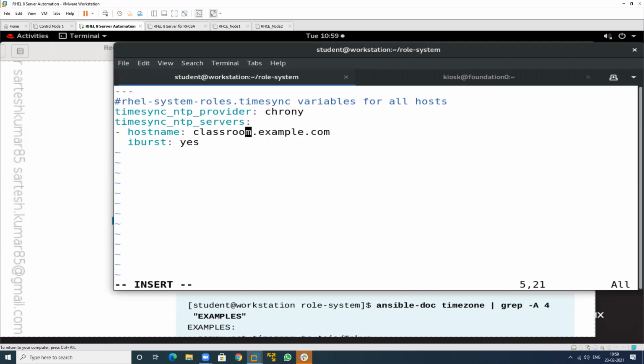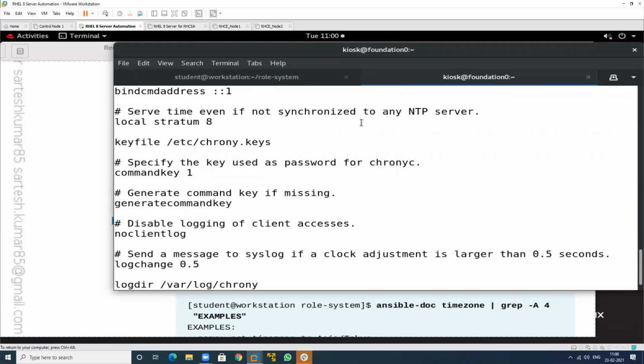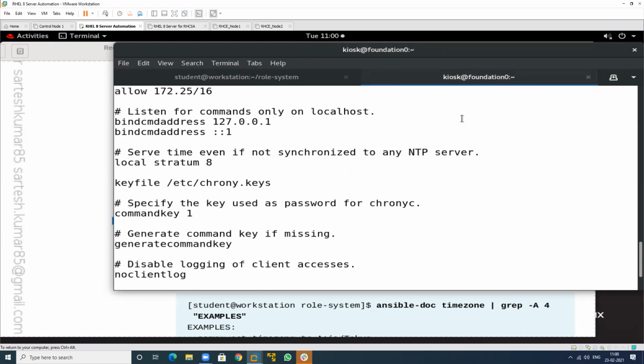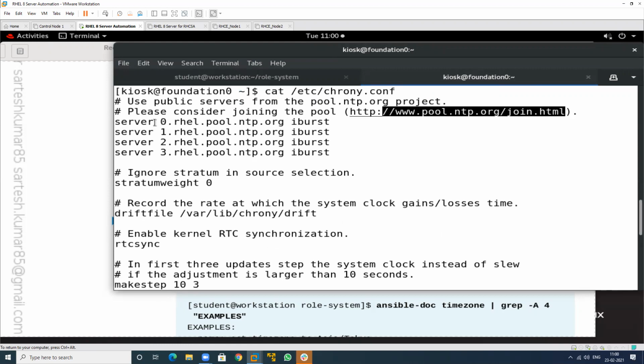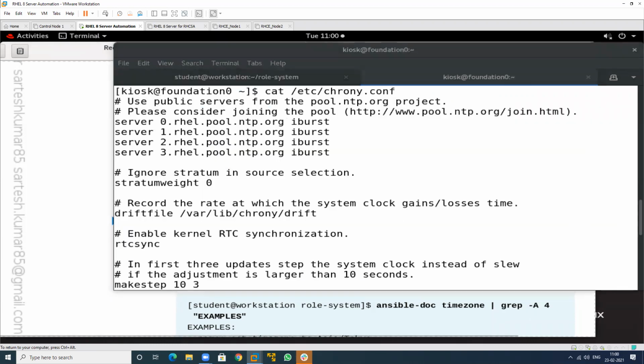But first, if you want to use this, you have to create an NTP server first. If you don't have an NTP server, you can use an internet NTP server also. That is already enabled in a pool also. See this, these are the predefined pools. These are enabled from the internet also, so these are also NTP servers. You can use this one, this one, this one, and this one. This is the same. The hostname it will take is this one. So just enable this and save this.